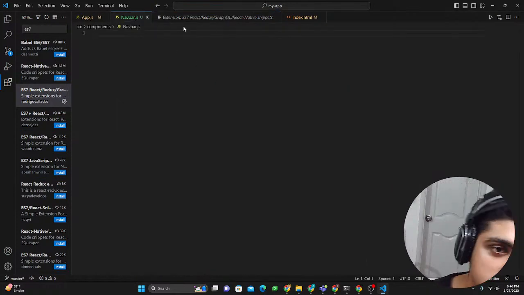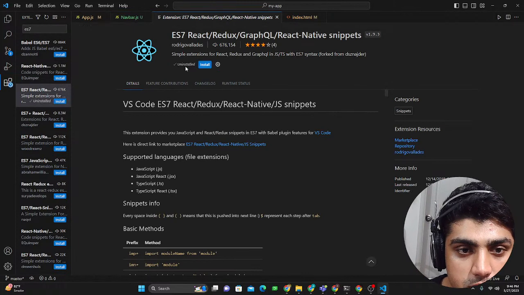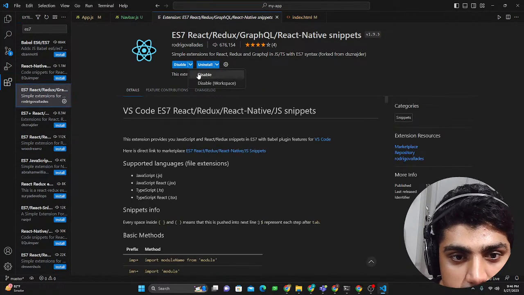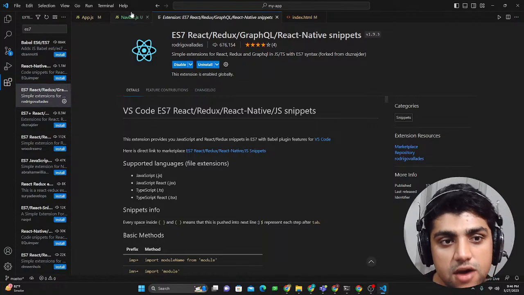And then what it allows me to do is, I think it's enabled. So, install. Oh man, I uninstalled it. It's disabled, so I'm going to enable it. Why is it disabled? Okay, just enable it. So now I think it's enabled.